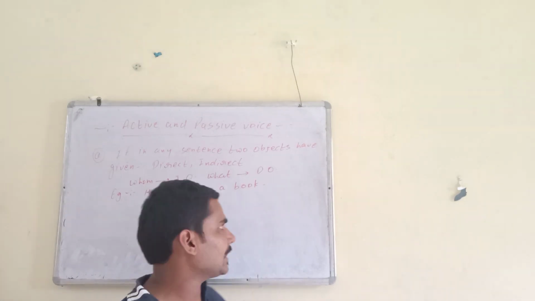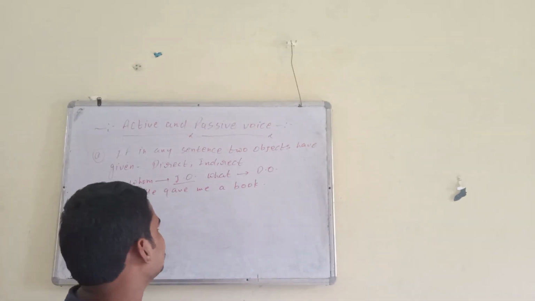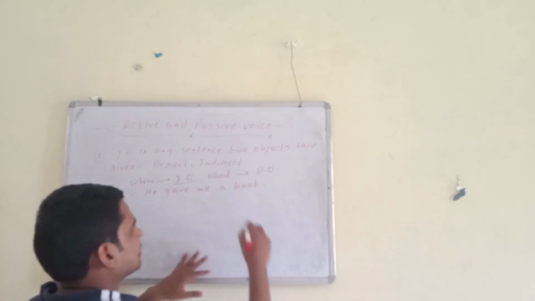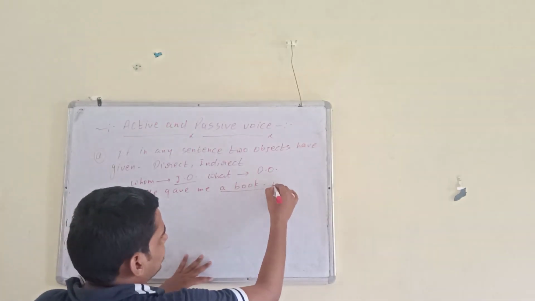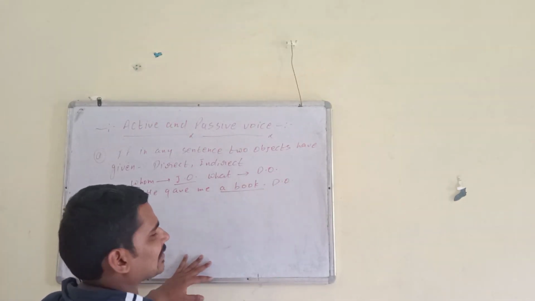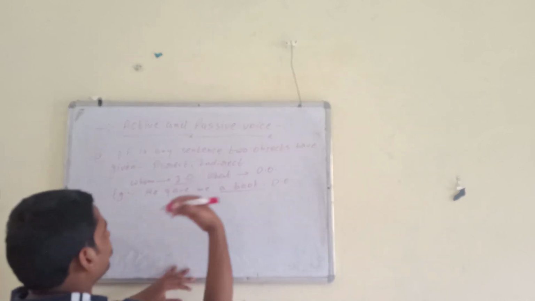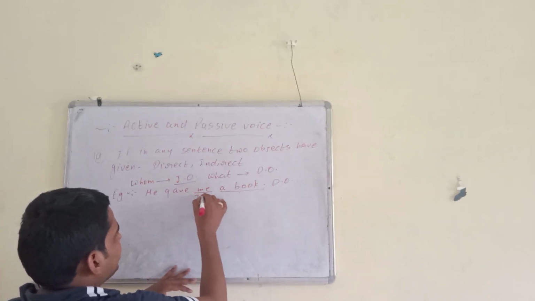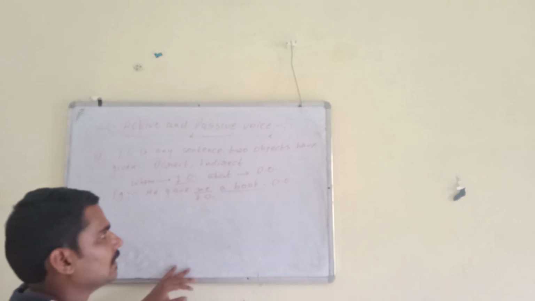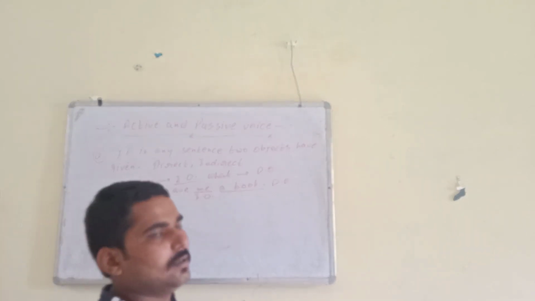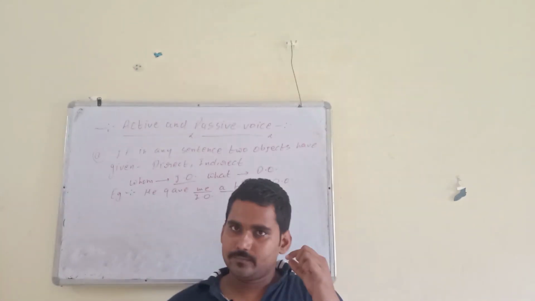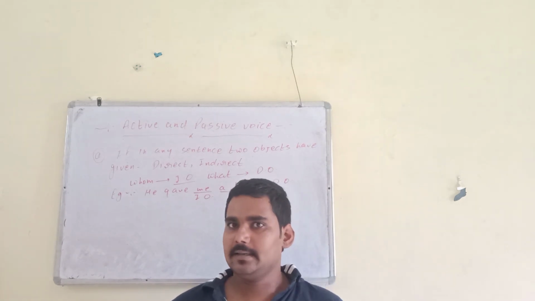Book. Now you can see there are two objects in this sentence. Gave what? A book. This is the direct object. This is also a non-living thing. Gave whom? Me. This is an indirect object. So we have identified one thing: this is the direct and indirect object.